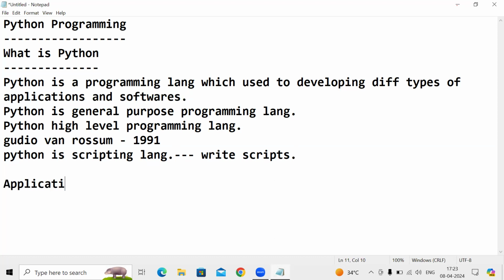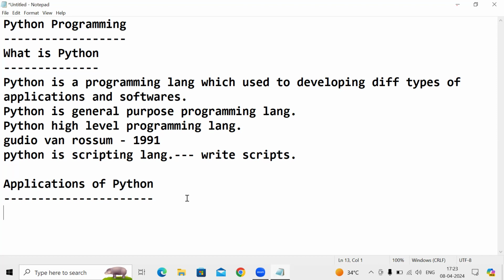Now let's discuss the applications of Python. See guys, we are seeing a number of applications nowadays. Compared to C, C++, Java, and .NET, C#, we have a number of applications developed by using Python. Developers are developing a number of applications in Python nowadays.